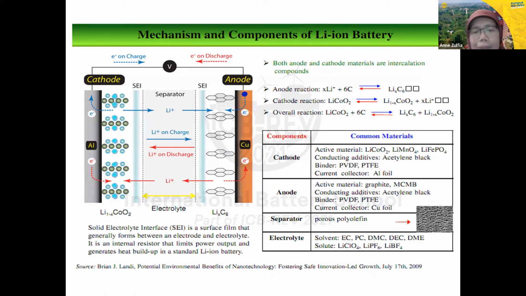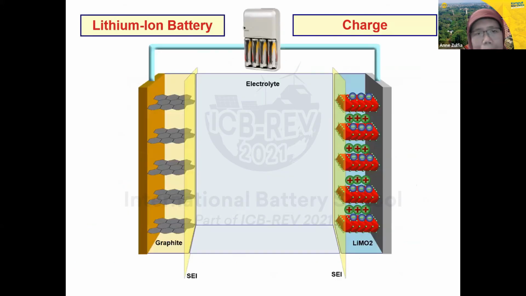For the anode, we use copper. And then in anode materials, the commercial active material for the anode is graphite, and then MCMB, and the conductive additive, usually we use acetylene black. The binder is the same as the cathode. And then current collector, we use copper foil. Separator, we use usually porous polyolefin, so this polymer material, porous material. So this is the electrolyte. We have a solvent. We have solute here. So this is the mechanism and components in the lithium-ion battery.